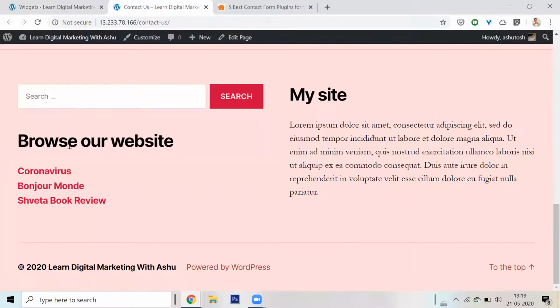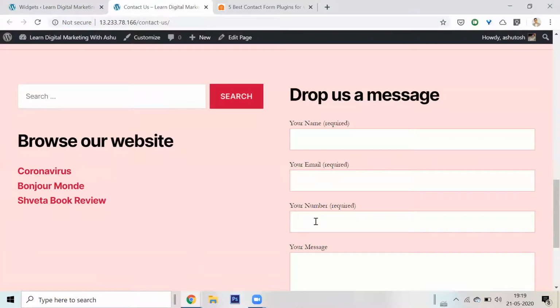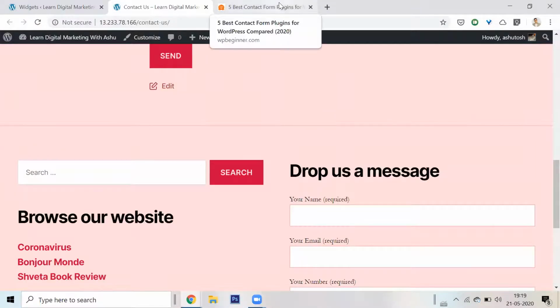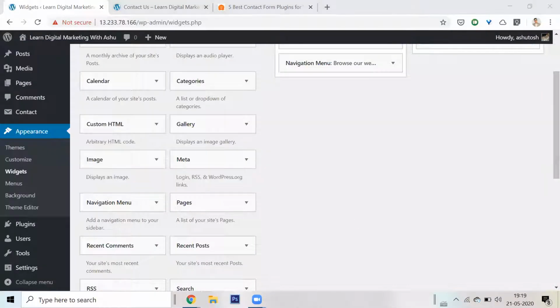Whenever I refresh my page, look, here's the contact form. We don't need to get into the nitty-gritties here, how did this come, where did it come from, how do I do it, etc. I want you to understand that every functionality works this way. Yes, Bhavya, the code was automatically generated as soon as I clicked on save.